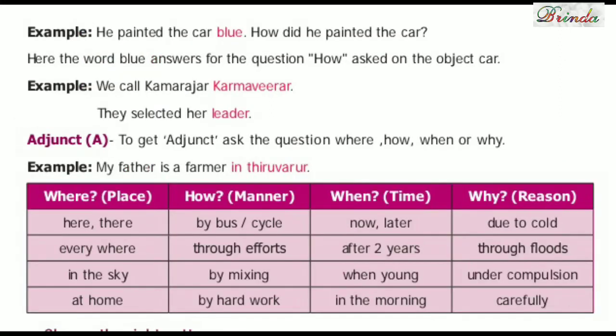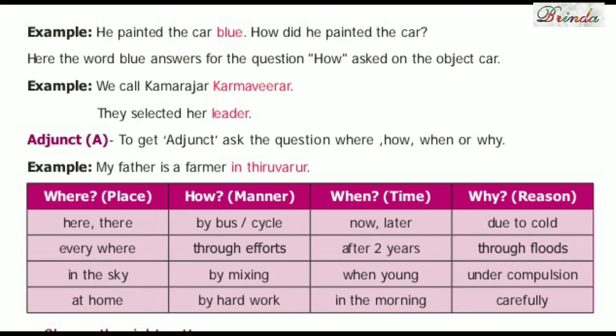Next one. Example, he painted the car blue. How did he paint the car? Blue. அப்போ அது ஒரு complement. Here the word blue answers the question how asked on the object car. So, காரோட இந்த question கேட்கும்போது so we get the object complement.